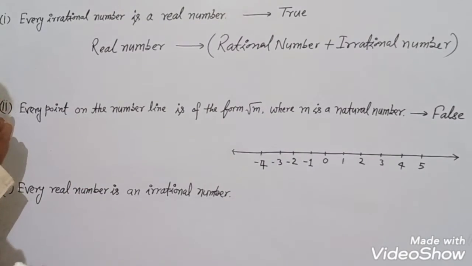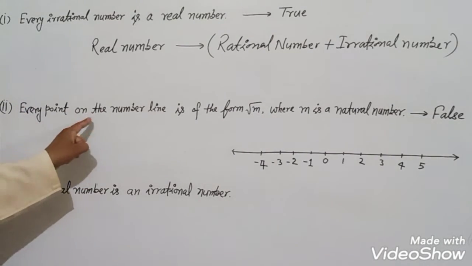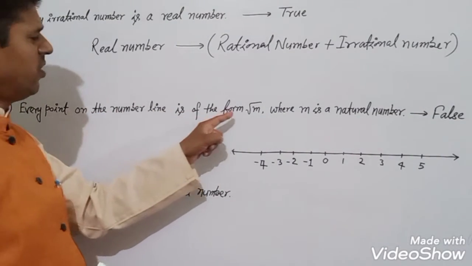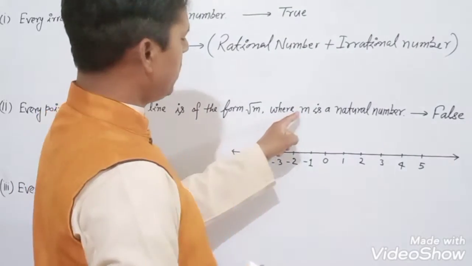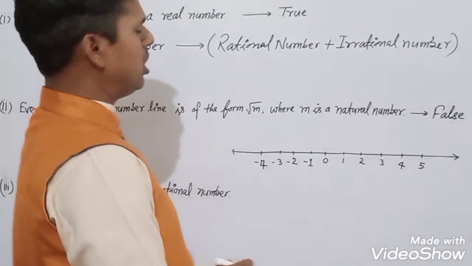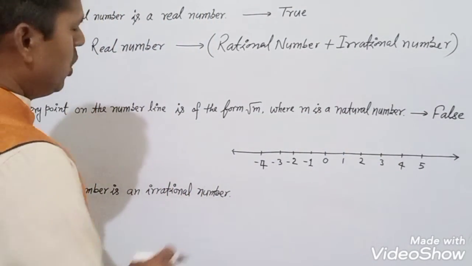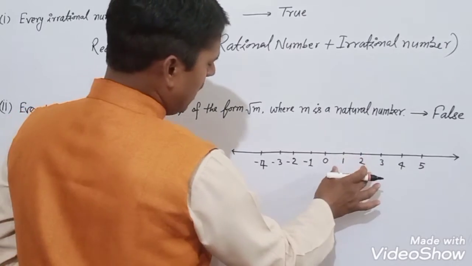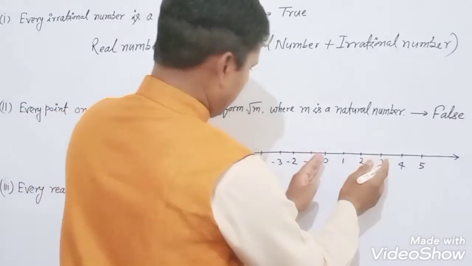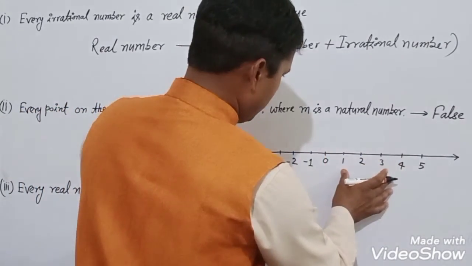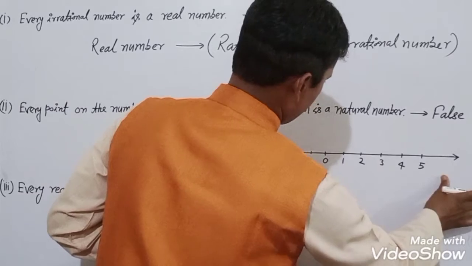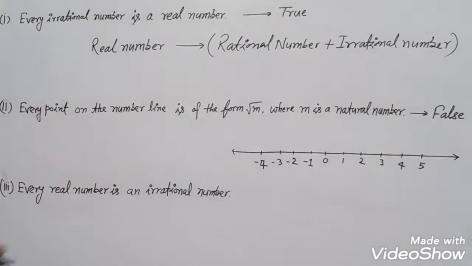So this is a false statement. Under root of m will lie in the positive direction of this number line. So this is false.